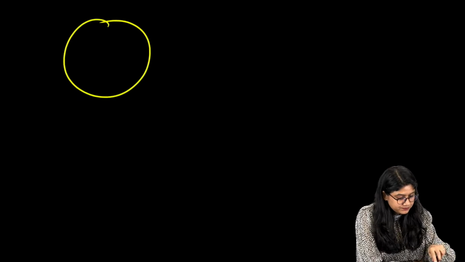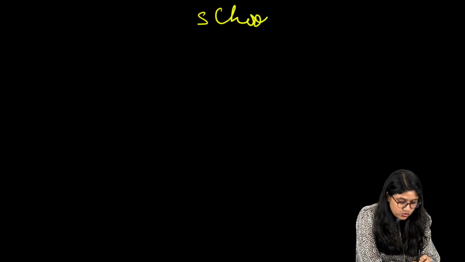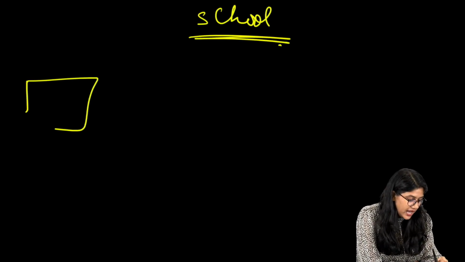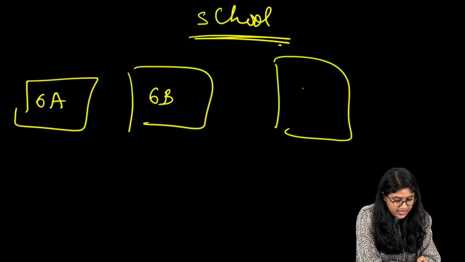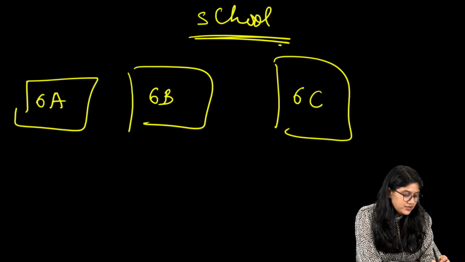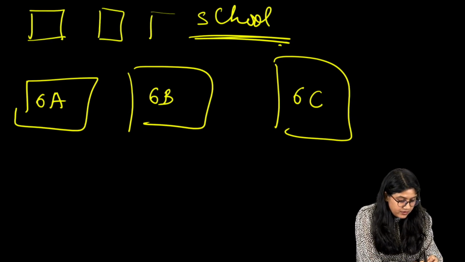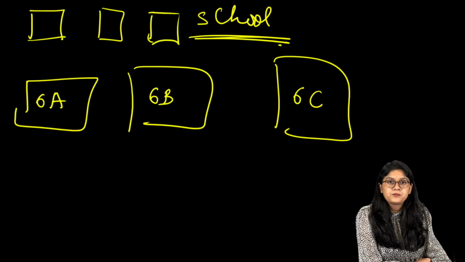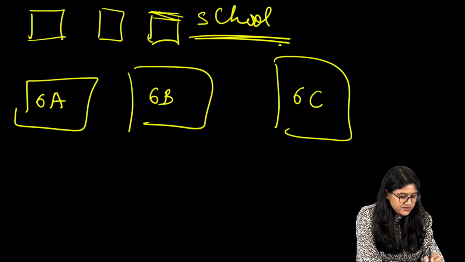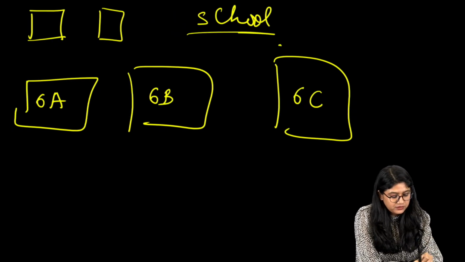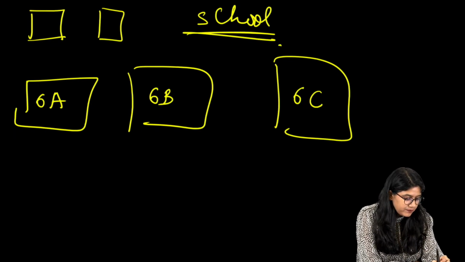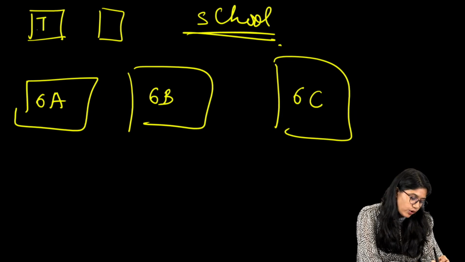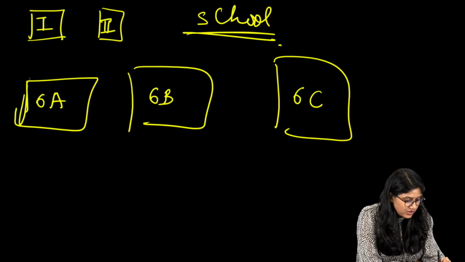For example, let's suppose you are going on a picnic. Your school decides to go on a picnic, and we have class 6A, class 6B and class 6C. And of course the principal gives you options. Let's suppose the principal just gives us two options. Now we have to pick any of the 2 options for our picnic, right? Now let's suppose class 6A voted for 1, and yeah, so we have this, right?